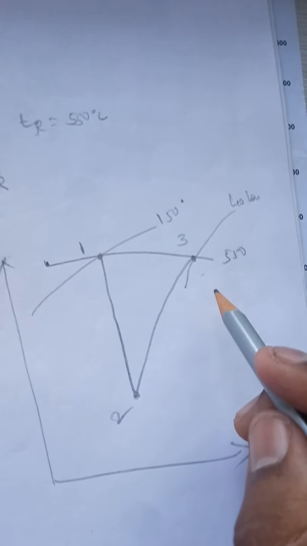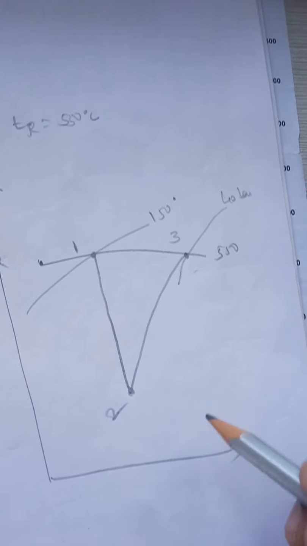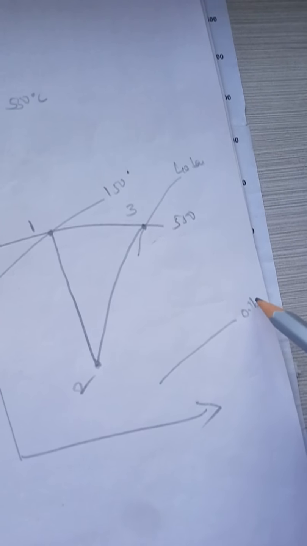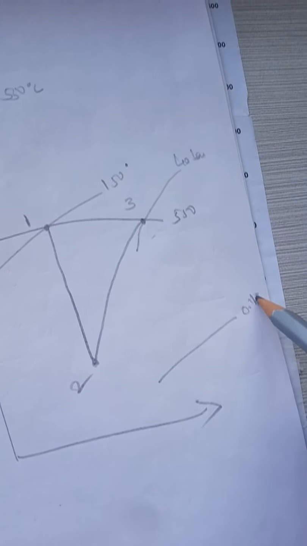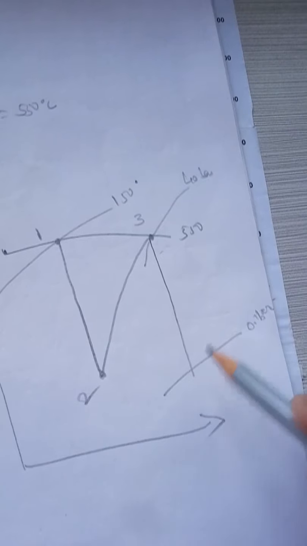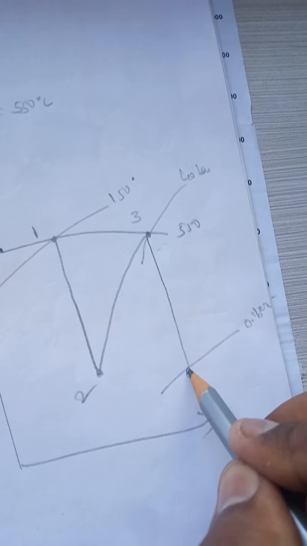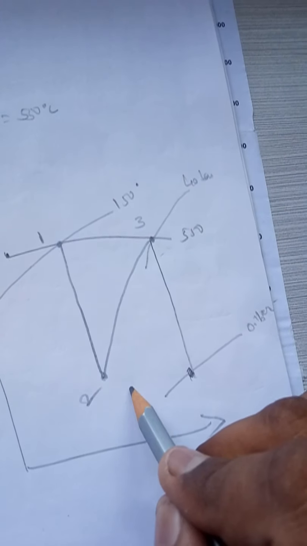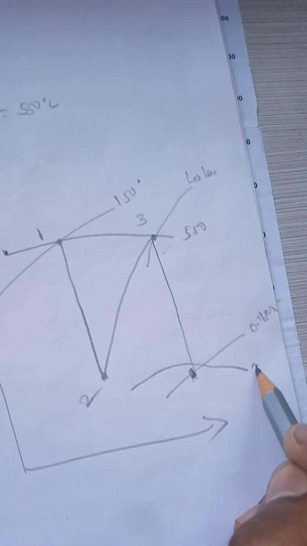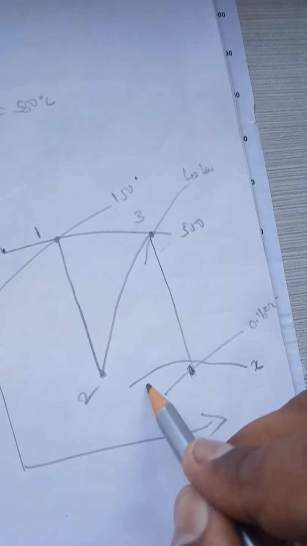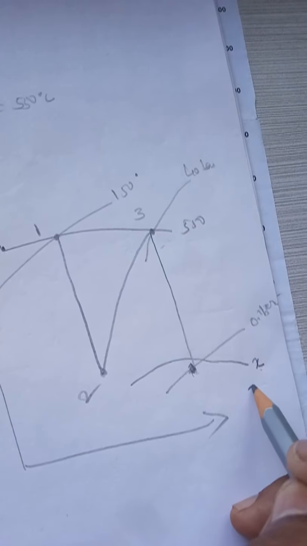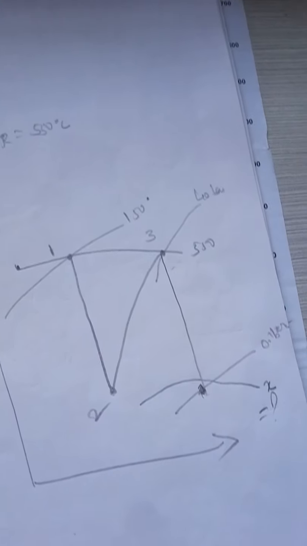Now we have got exit pressure as 0.1 bar. So where there is 0.1 bar, 0.1 bar is there, no? Here you need to take this straight line, and here it will cut. From here some curve will be going of dryness fraction, X value. So the curve which is passing through this point, identify that X value and find out the quality of the steam. This is what he has given.